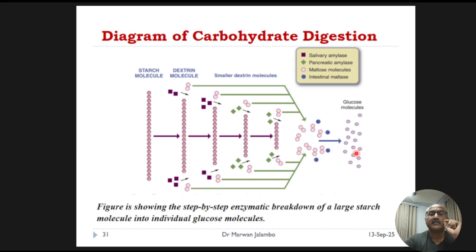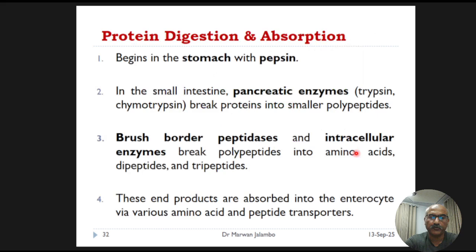So next, let's examine how the body digests and absorbs protein. Protein digestion starts in the stomach with the enzyme pepsin. The process continues in the small intestine, where pancreatic enzymes like trypsin break the large protein chains into smaller fragments called polypeptides.